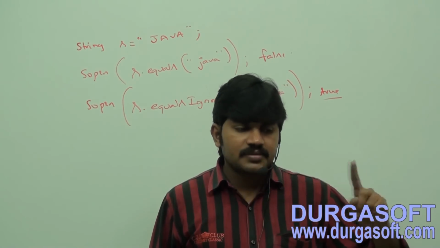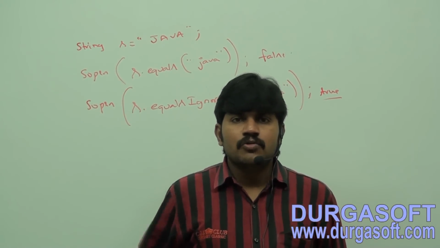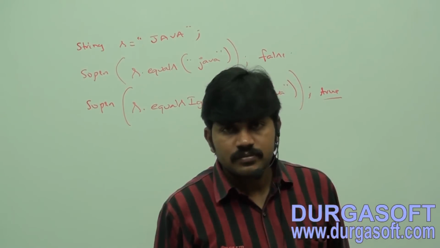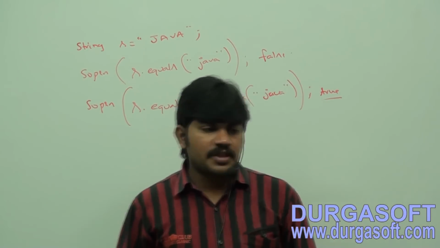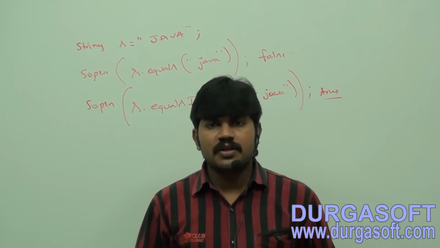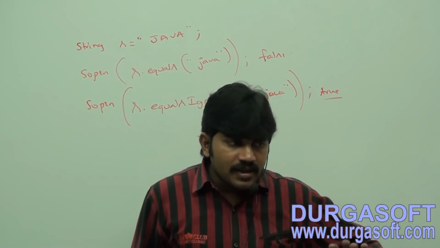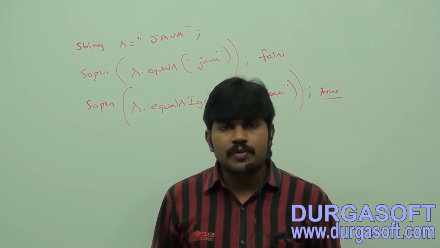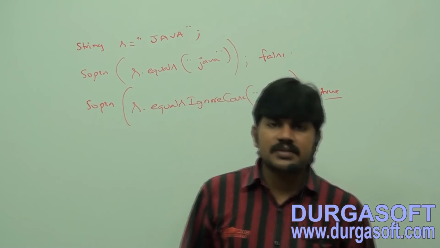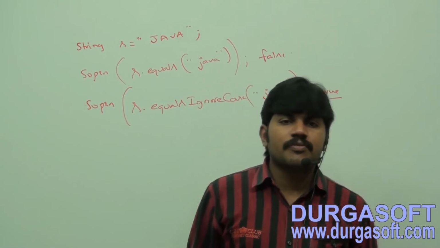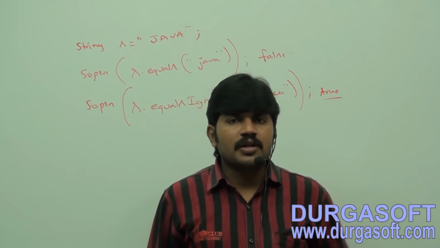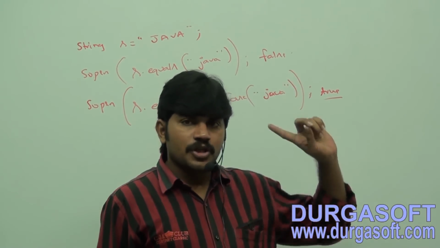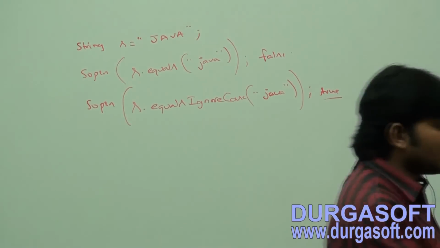Whereas we can use the equals method to validate password, where case is important. That's all. Are you able to understand? The equals method is there, the equalsIgnoreCase method is also there.